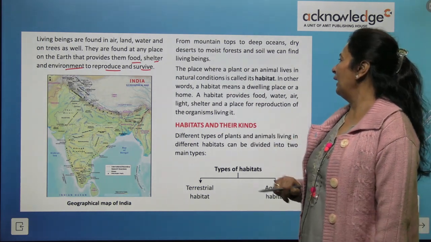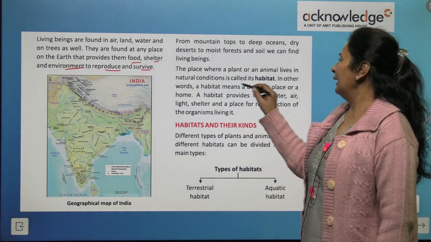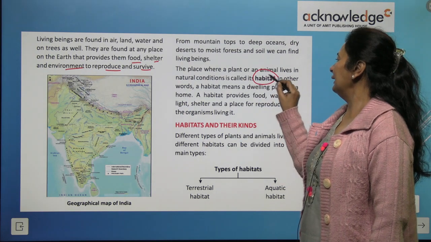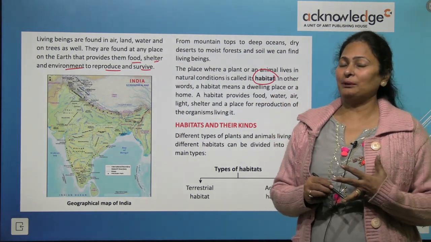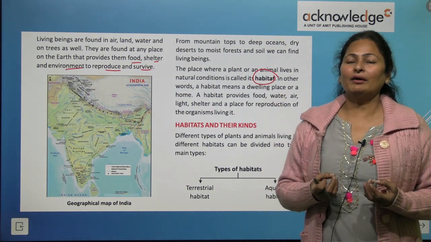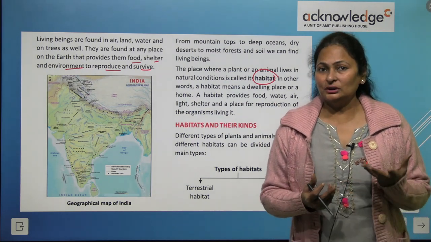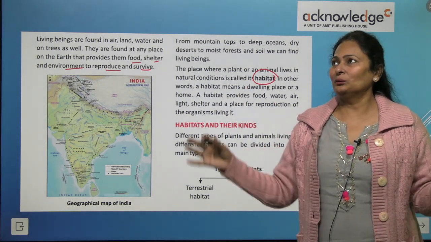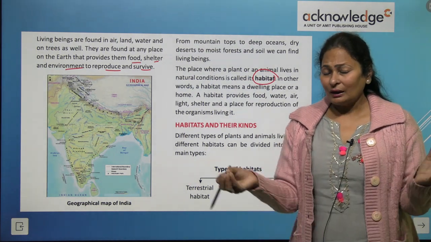The place where a plant or an animal lives in natural condition is called its habitat. So you know the meaning of habitat: where a living being lives in natural conditions. It is not like you are living in a room.